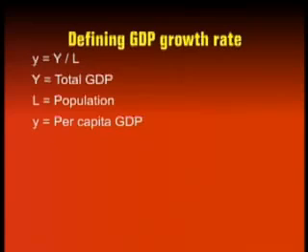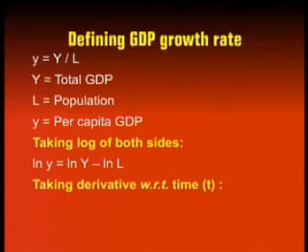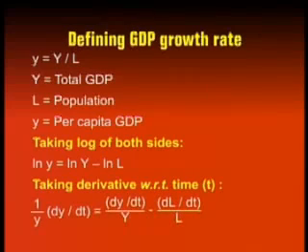Now, in order to get the growth rate relationship, we can take logs of both sides, natural logs. So that will give you ln y is equal to ln capital Y minus ln L, right? Simple relationship in logarithmic form. Then what you can do is you can differentiate both sides with respect to time, right? And what do you get if you do that? Well, you'll simply get (dy/dt)/y is equal to (dY/dt)/Y minus (dL/dt)/L. So that's the relationship that you get after differentiating.